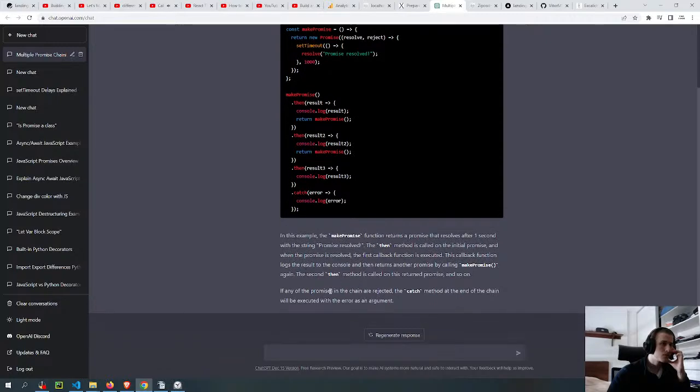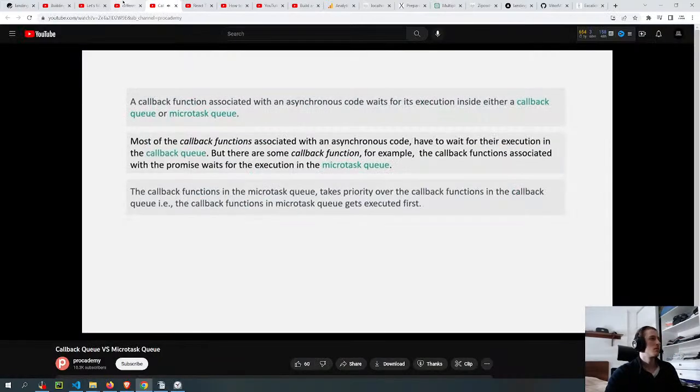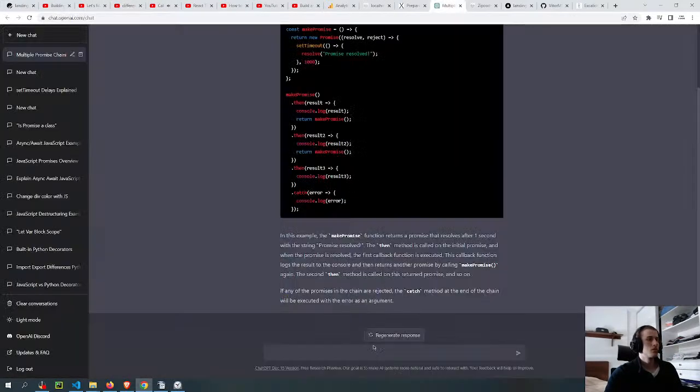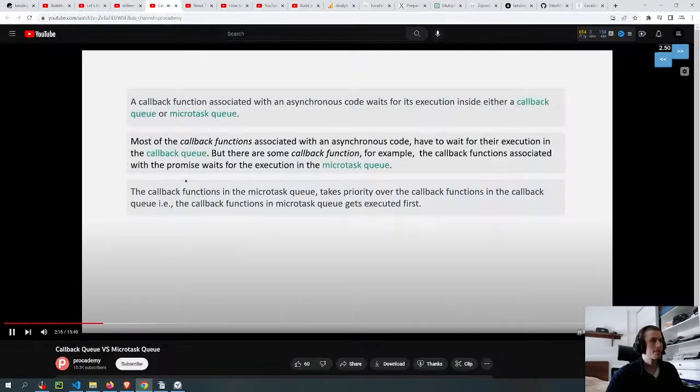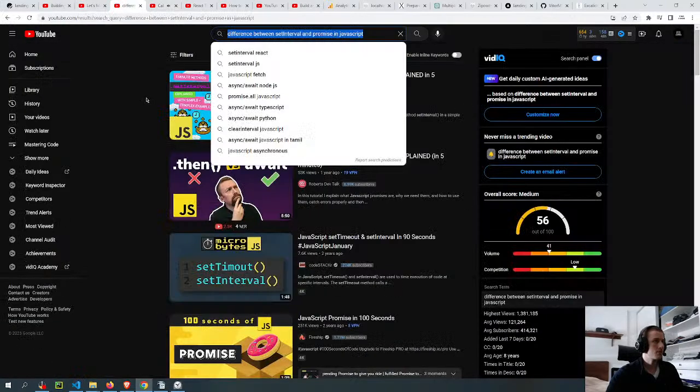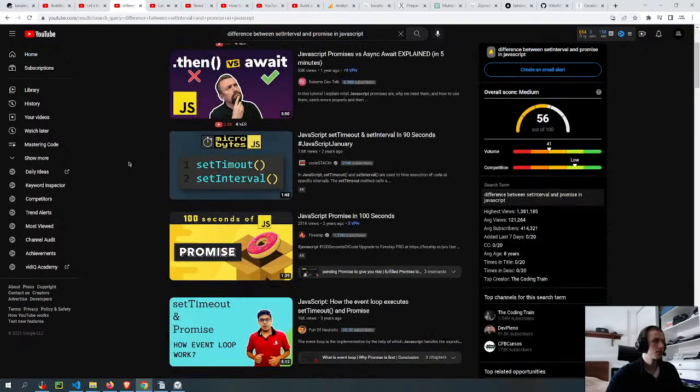The callback functions in the microtask queue take priority over the callback functions in the callback queue. That means the callback functions in the microtask queue get executed first. So when the call stack is empty, and let's say in the microtask queue we have 3 callback functions, and in the callback queue we have 4, the event loop will come into the picture and start doing its job. The job of an event loop is to push callback functions from the microtask queue and the callback queue into the call stack for execution.